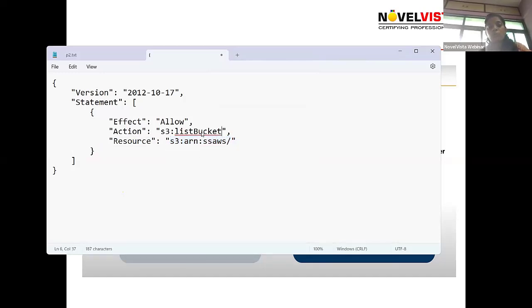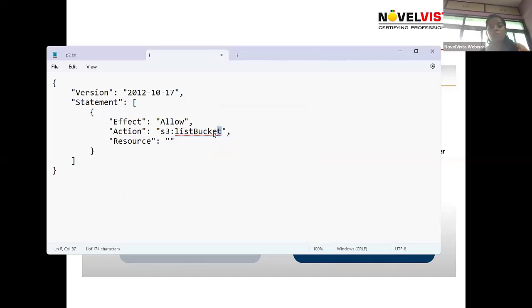We need to perform the operation on that particular bucket, so we need to mention that bucket name inside this resource. Resource means an AWS resource, either an S3 bucket or an EC2 instance. So if I need to perform the operation on a single bucket from hundreds of buckets, I need to mention the name of that bucket there. That is called resource.